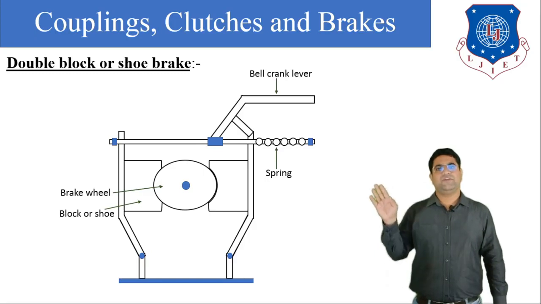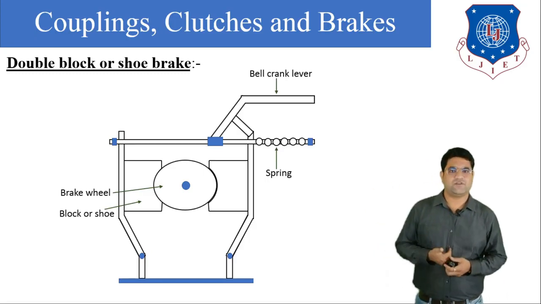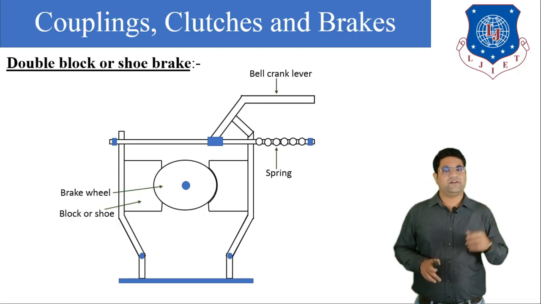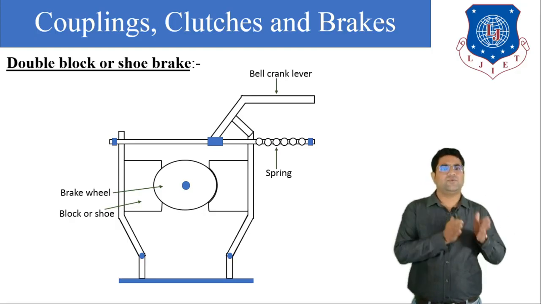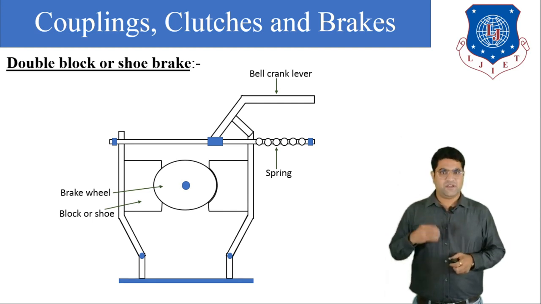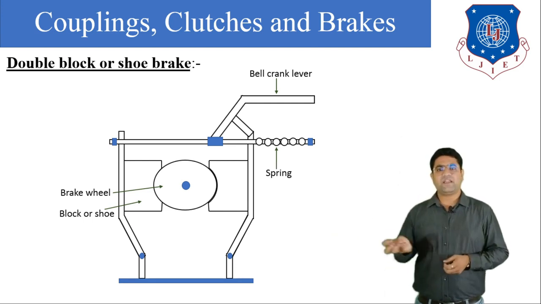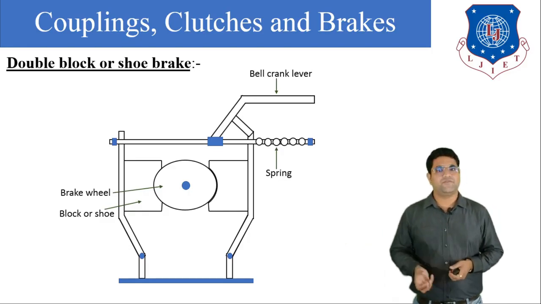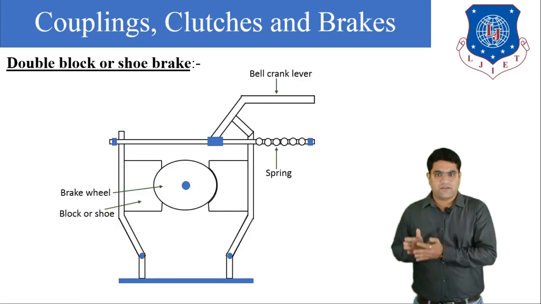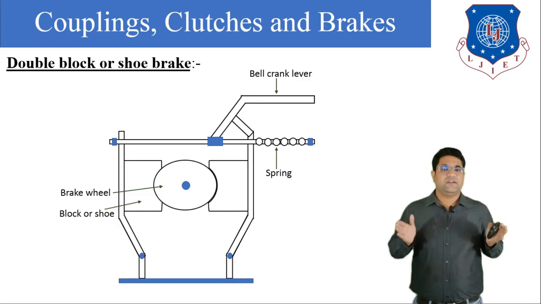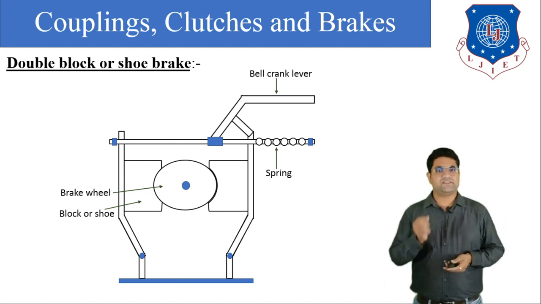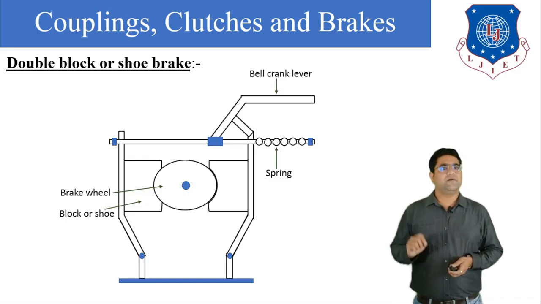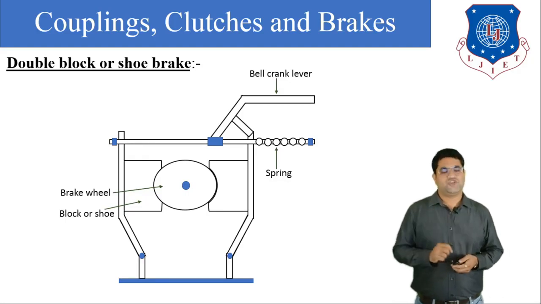Now here we have provided the spring. What is the application of the spring? Whenever we reduce the load from the bell crank lever, it can easily come back to its original position because of the spring force, because the spring will be acting with force in the inward direction. So after removal of the load from the bell crank lever, the shoes can go back to their original position with the help of this spring force. So this is the simple working of the double block brake or the double shoe brake.